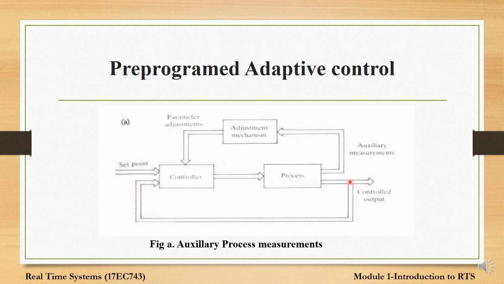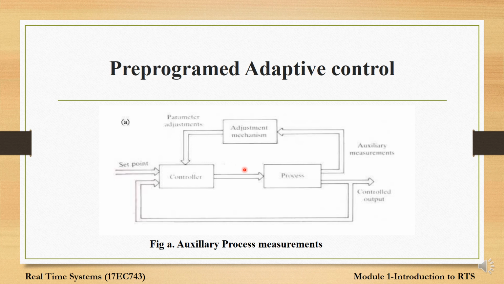So the pre-programmed adaptive control configuration is one of the most important control configurations in adaptive control mechanisms. The first one we have to discuss is auxiliary process measurements. The pre-programmed adaptive control adjusts the controller parameters based upon the measurements of auxiliary variables that affect the controlling loop gain in a predictable manner. This adjustment mechanism or gain schedule will give you the rough control parameters, and adaptive control does tuning of these controlling parameters.